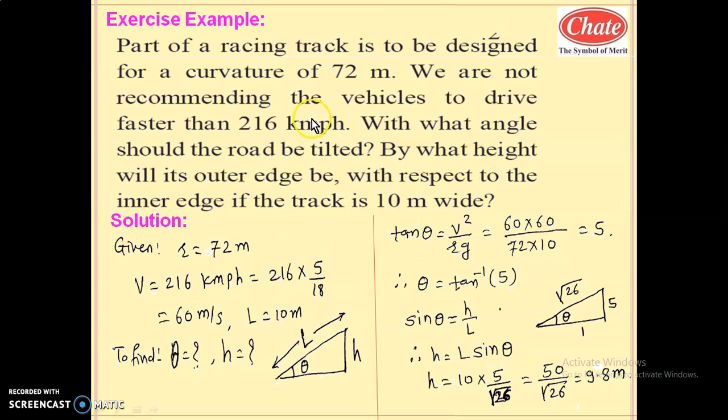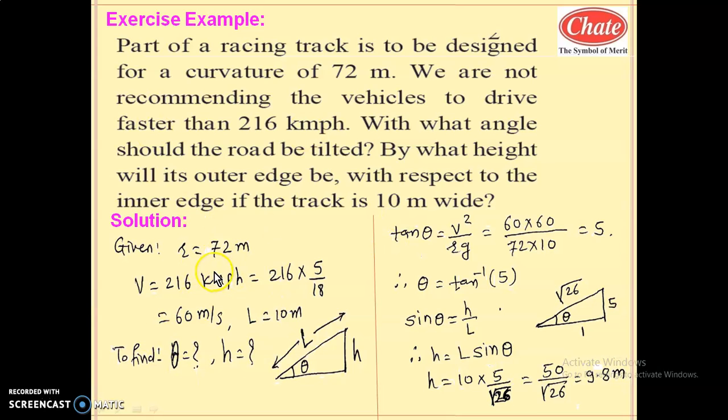So what is given in this problem? Here r is 72 meter. V is 216 km per hour. Convert this kilometer per hour into meter per second. You know this, you have studied it in class 8, 9, 10, conversion of kilometer per hour into meter per second. Kilo means 1000, and in the denominator, 1 hour equals 3600 seconds.